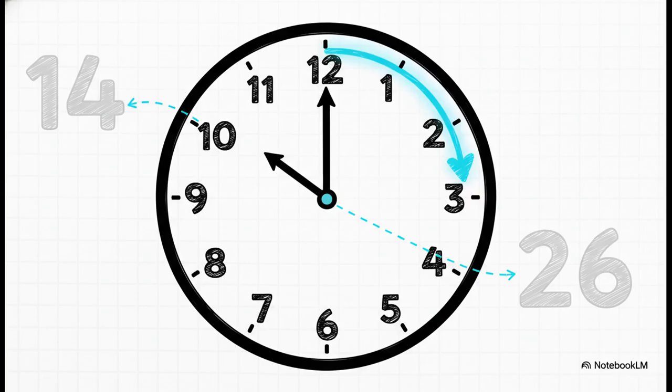Now, what's so critical here is that this operation intentionally loses information. If I just tell you the answer is 2, you have no idea if my original number was 2, or 14, or 26, or whatever. And this is how we hide the original value right out in the open.